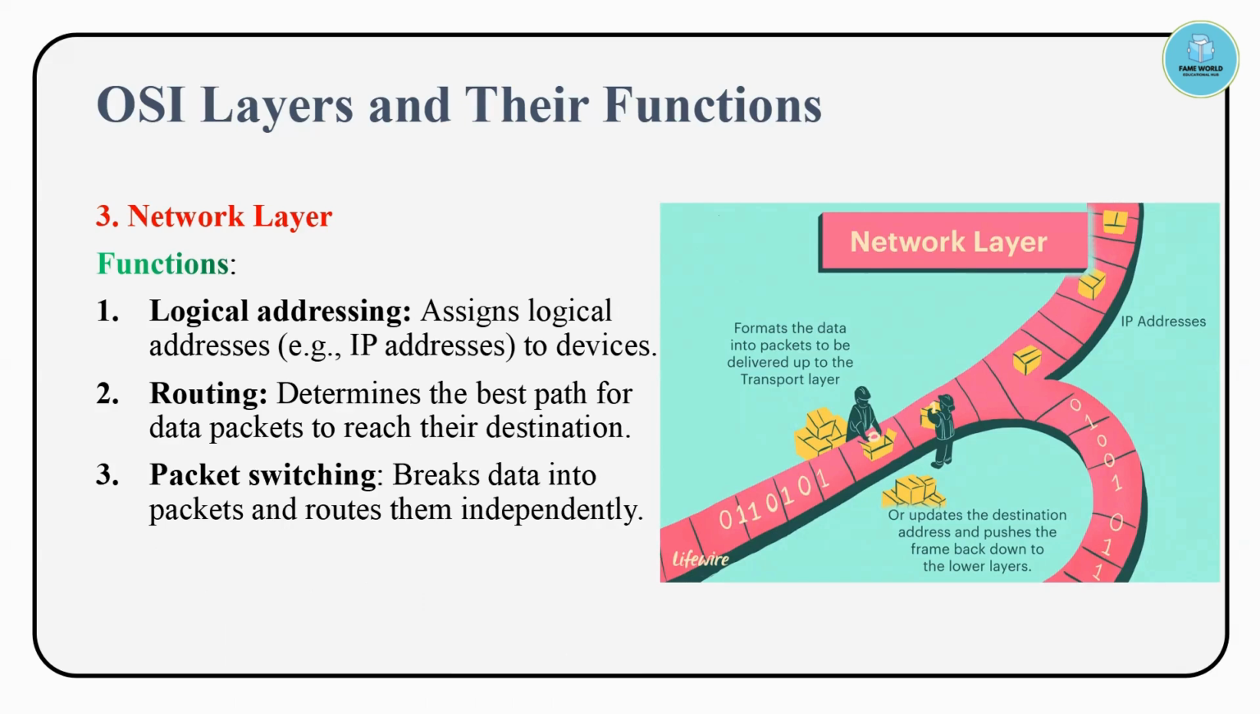Packet switching: it breaks the data into packets and routes them independently. So in the network layer the packets are prepared, the addresses are written on them, and then they are routed to their designated addresses. The devices used on the network layer are routers. It is just like the postal service: the data is divided into packets, then it is addressed, the destination is decided, from where till where the data is going to be transmitted, and routers are the devices used on the network layer.